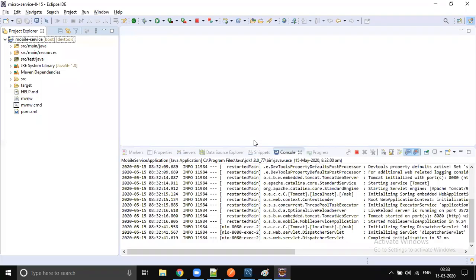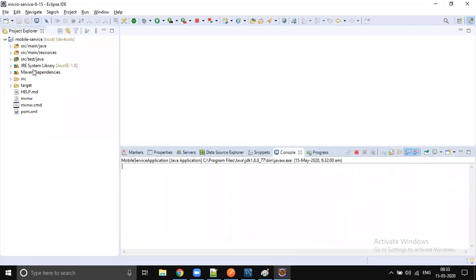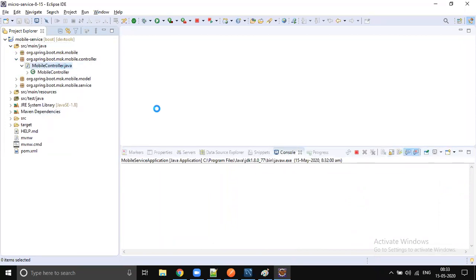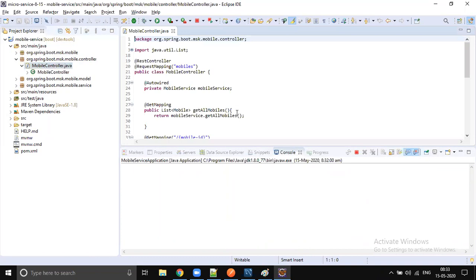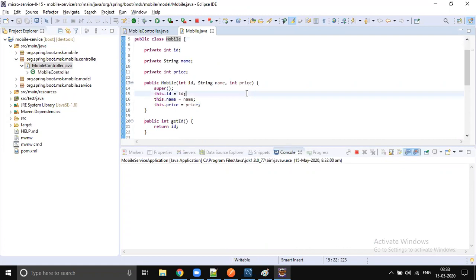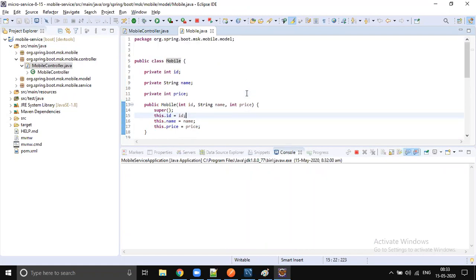But before that, we should do the service side changes. My method should be in a position to give both types of data, XML data as well as JSON data. So how can we do that? First of all, to give the data in the JSON format, you don't need to make any extra changes. By default, a Java object will be converted into JSON format.